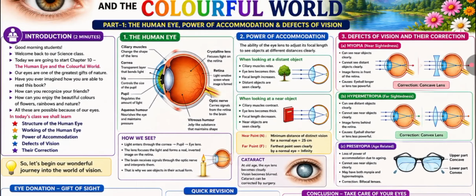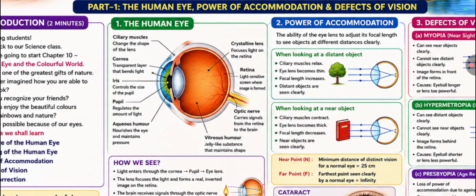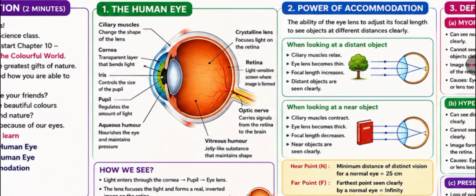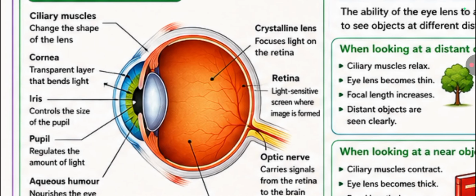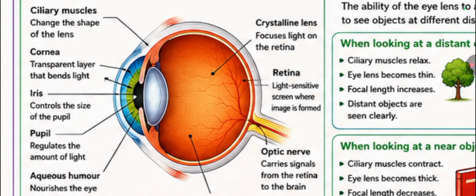The topic is the human eye. All of you know eyes. What are the uses of eyes and how important are eyes in our body? The human eye is one of the most sensitive sense organs. It helps us to see the colorful world around us. Just like a camera captures images, our eye also works like a camera. The image is formed on a screen called the retina, as shown in this figure. Now let us understand the different parts of the eye.